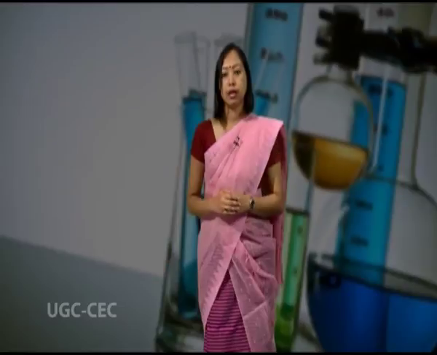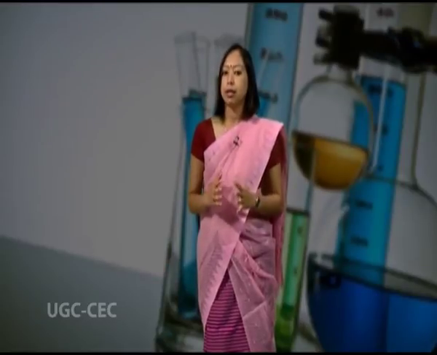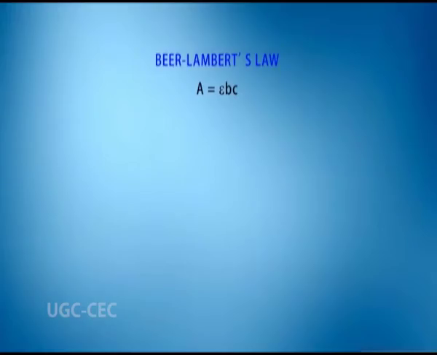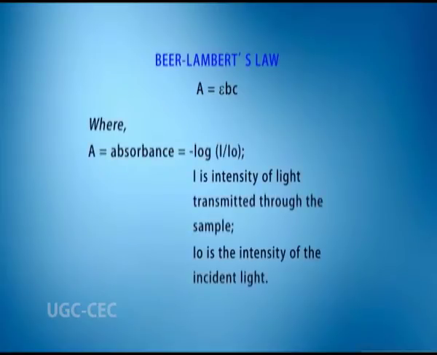The extinction coefficient, which defines the efficiency or extent of absorption at a selected wavelength, is an important parameter that is evaluated in absorption spectroscopy. It is defined by the Beer-Lambert's law. A is equal to epsilon Bc, where A is the absorbance, which is equal to minus log of I by I naught, where I is the intensity of light transmitted through the sample, I naught is the intensity of the incident light.